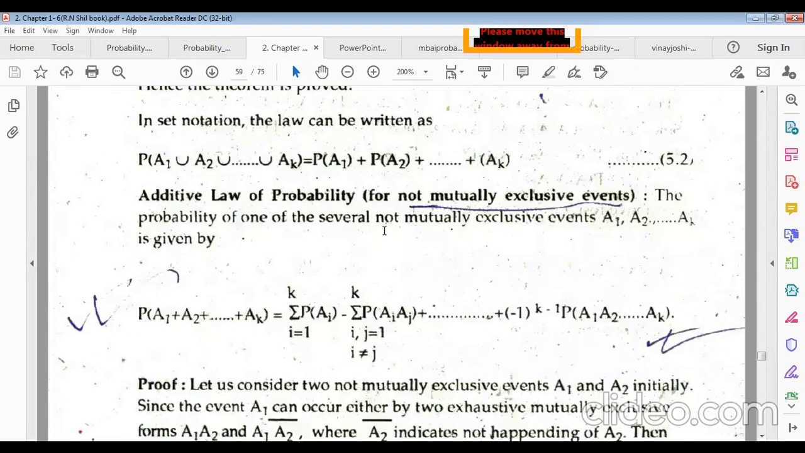Now additive law of probability for not mutually exclusive events. Not mutually exclusive events means what? Some events will happen jointly. That means there will be common